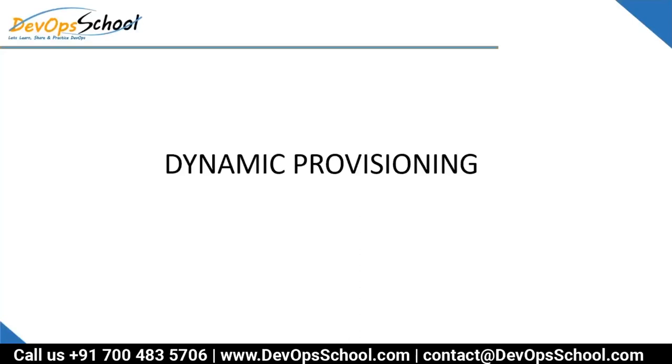Let me explain it this way. You have created an AWS cluster, and you created 20 PVs, each 100 GB. These 20 PVs are already created, which means you are paying AWS for 20 PVs of 100 GB each. But your users are using maybe only 4 out of 20. So this is a waste of resources, right? For 16 you are paying for nothing, because you have already consumed them from AWS. But dynamic provisioning will solve that problem. So how does dynamic provisioning work?